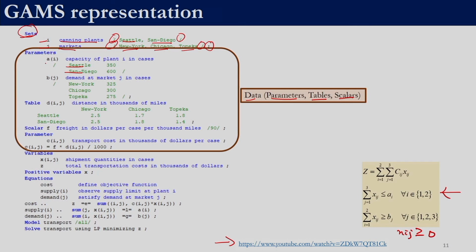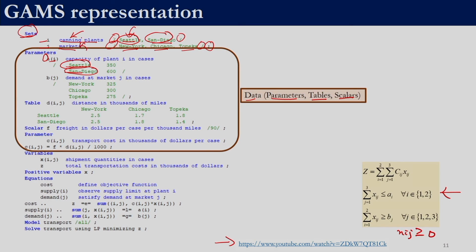So, here we are defining a parameter a, which runs over the set i, right. Set i means a of Seattle and a of San Diego. So, Seattle and San Diego should come over here. This text, capacity of plant i in cases, is more like a description.